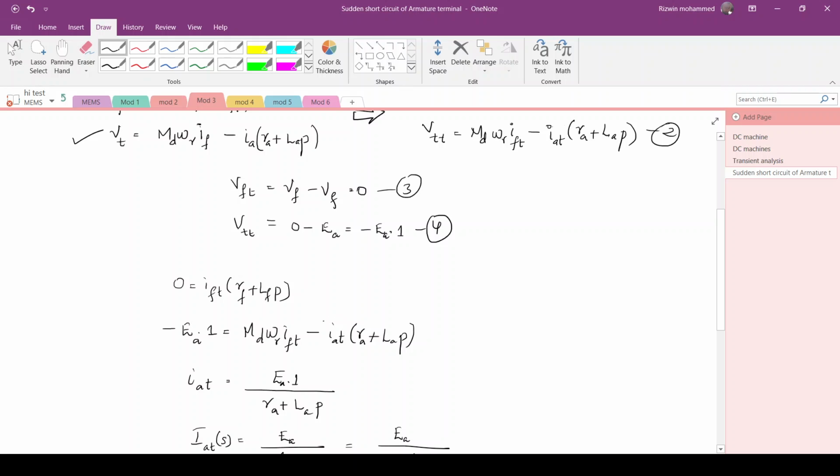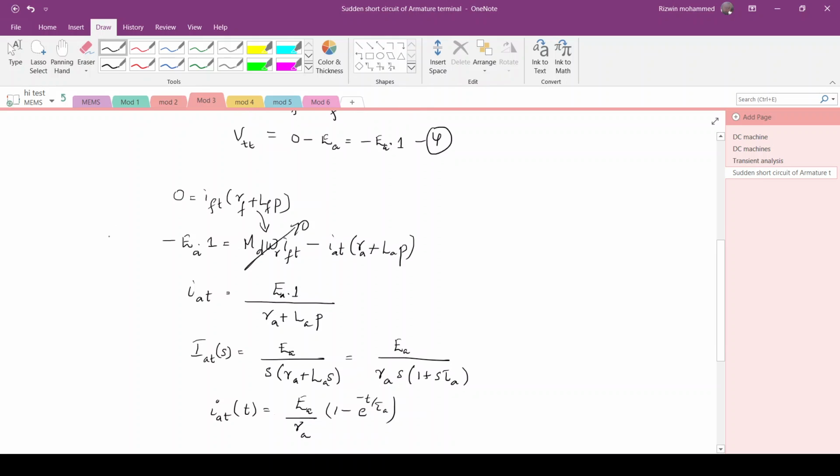We are going to find out what Iat is after short circuiting the terminal. From the first equation you get Ift equal to 0, so naturally this term will be 0. So you will get Iat equal to Ea into 1 by Ra plus Lap.